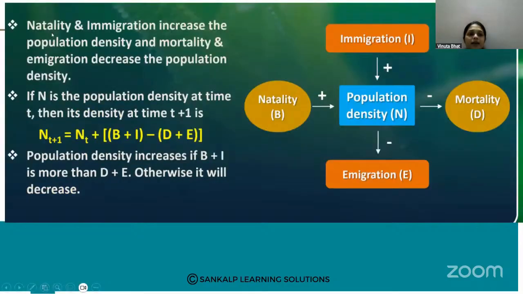Then natality and immigration increase the population density, and mortality and emigration decrease the population density. Okay, so that we know.